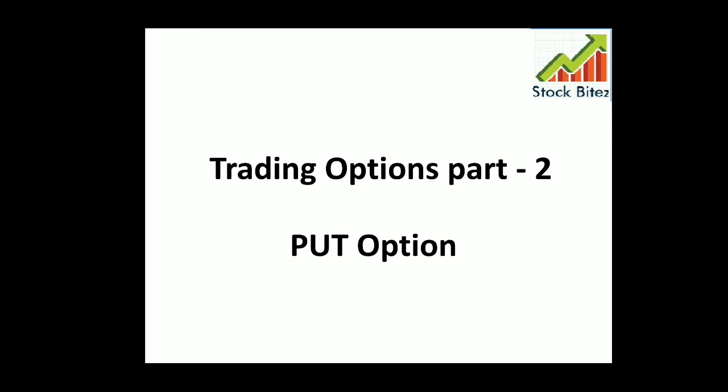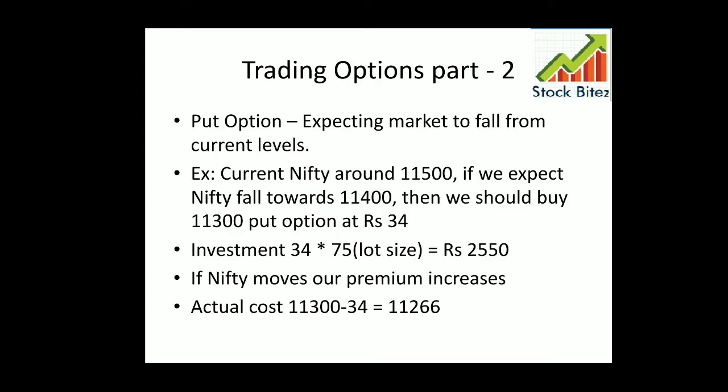In the last video I told you about call options. If we are expecting the market, that is Nifty, to go up from current levels, we go for buying a call option. In this scenario, if we are expecting the market to fall from current levels, then we are going to buy put options. Assume that currently the market is around 11,500 and we are expecting it to fall towards 11,300, then we have to buy put options.